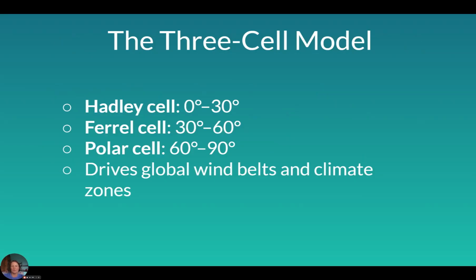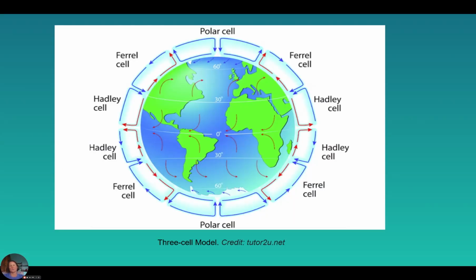So again, we'll look at a map of this in just a second, but the Hadley cells are between the equator at 0 degrees and 30 degrees latitude. The Ferrel cells are between 30 and 60 degrees latitude. And then our polar cells are from 60 degrees up to the poles. And these cells drive global wind belts and our climate zones.